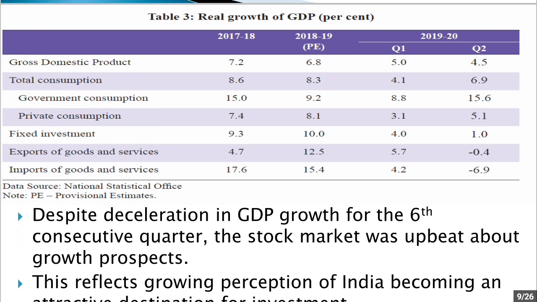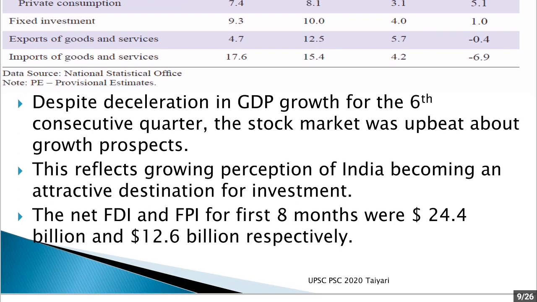Now, when we talk about exports of goods and services, in quarter 1 they were 5.7%, whereas in quarter 2 they have declined to minus 0.4%. Whereas imports in quarter 1 were 4.2%, and in quarter 2 they have declined to minus 6.9%. Thereby the difference has been low.